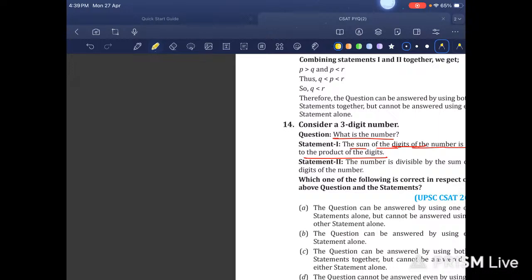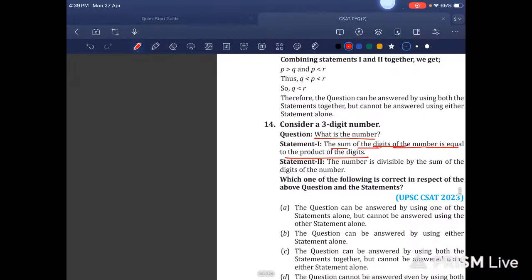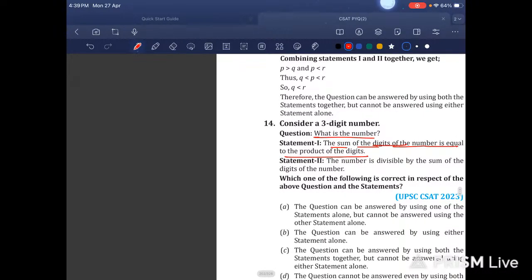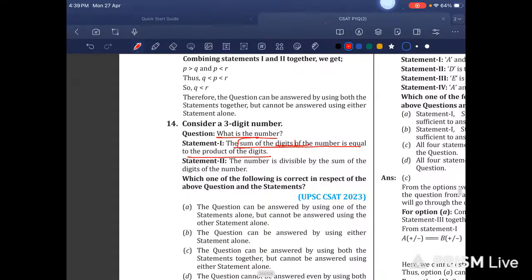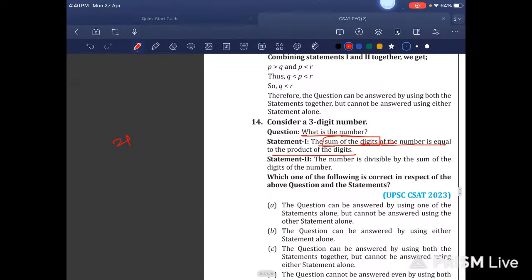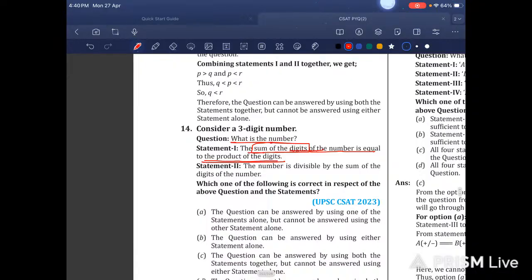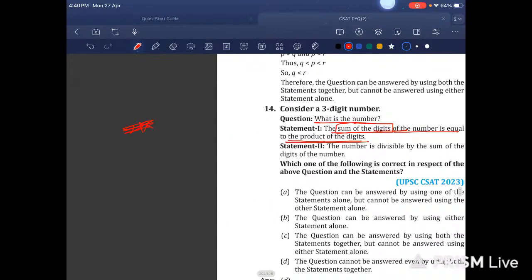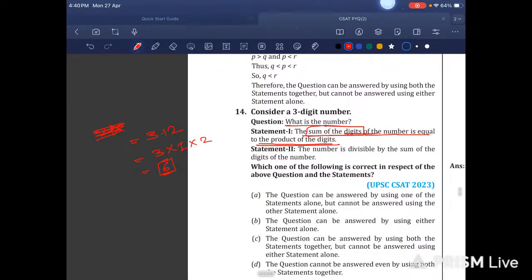Okay, let me take this pen. Sum of the digits of the number is equal to the product of the digits. So it is like this: 312. In 312, if you do 3 into 1 into 2, what do you get? You get 6 as the answer, which is equal to the sum of the digits. Now you sum 3 plus 2 plus 1. What do you get? 6. Now this 6 and this 6 are equal.